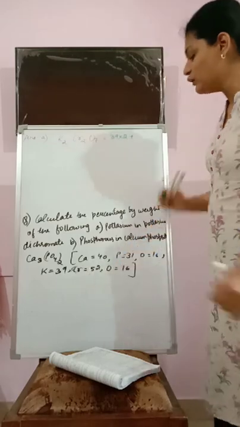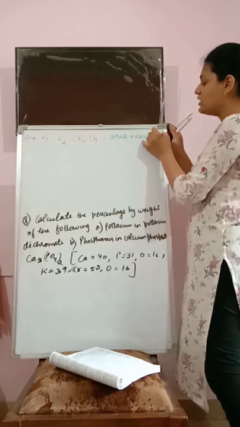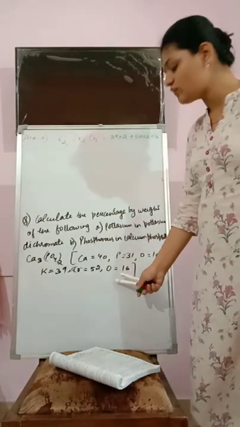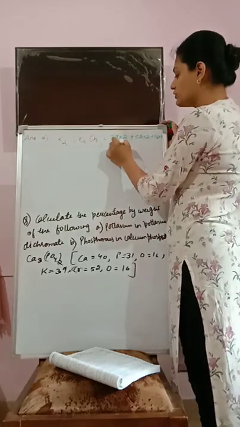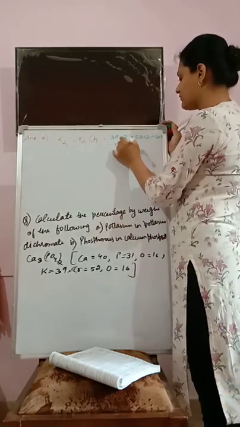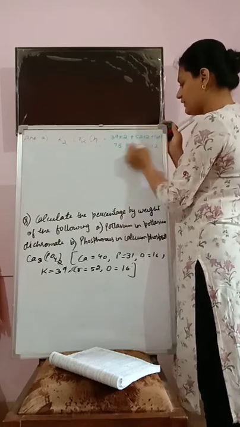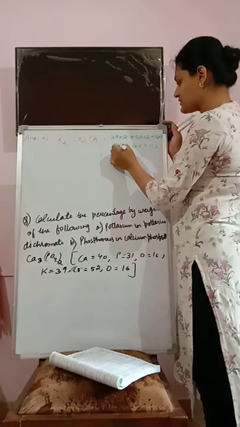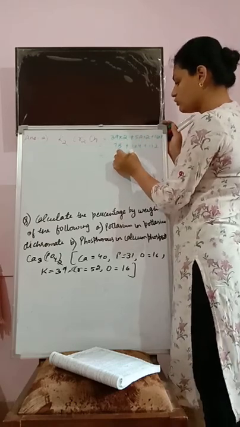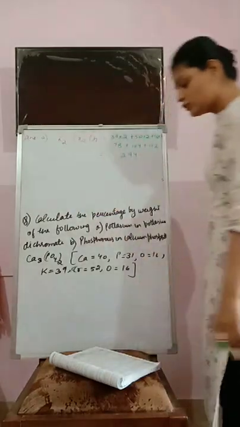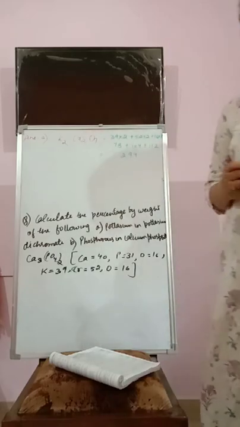Similarly, there are 2 chromium, so I'll multiply the value of chromium, 52, by 2, plus there are 7 oxygen. The atomic mass of oxygen is 16, and 16 times 7 is 112. Adding everything, we get 294. Yes, 294 is the correct answer. So the total mass of potassium dichromate is 294.